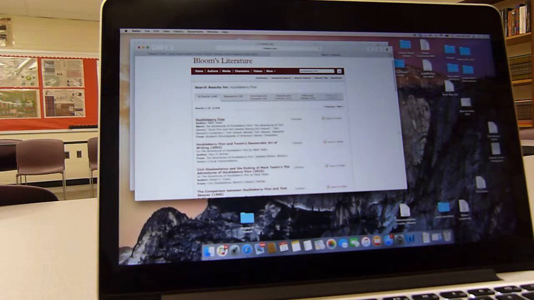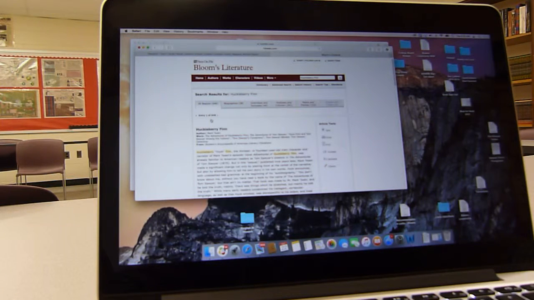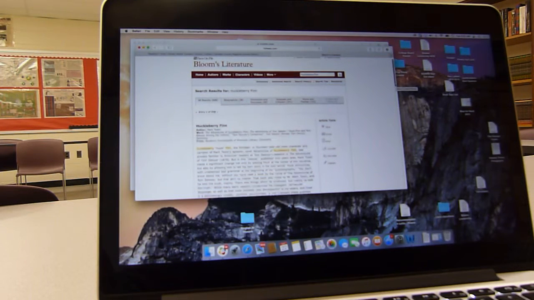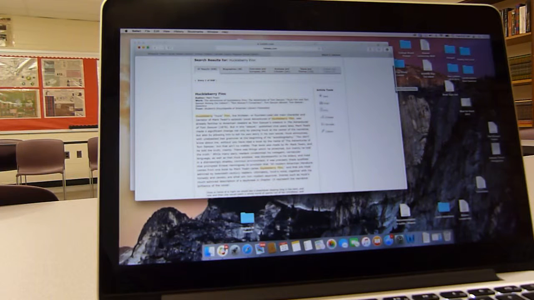Some of you might just click on the first one. Are you going to read all of these? No, you don't have that time. What I would do is scan through them quickly to see if this author writing about Huckleberry Finn mentions a topic that's in your thesis.